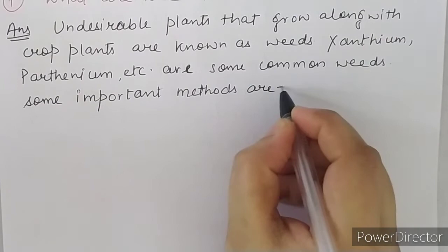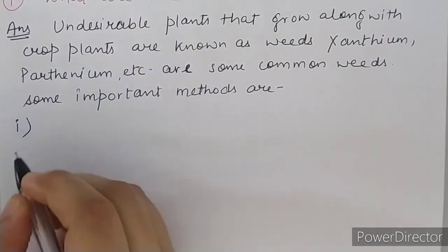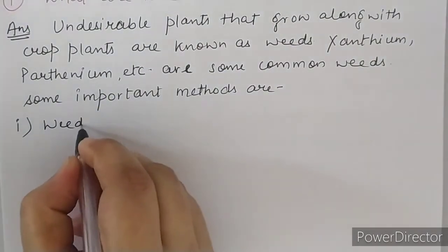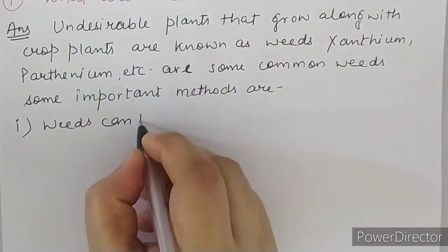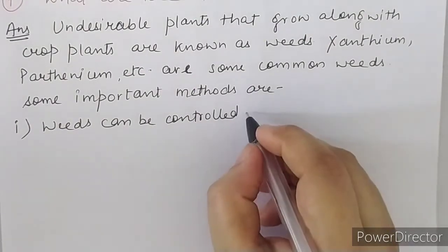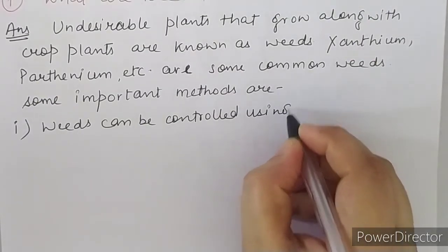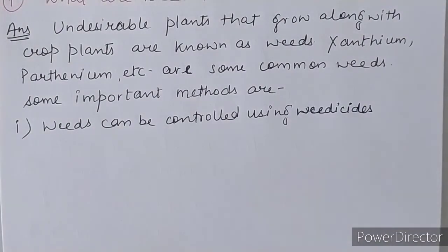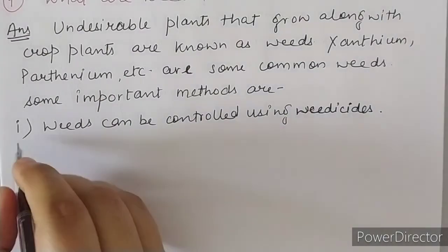First is, weeds can be controlled using weedicide. Okay, what is weedicide? You know that it is a chemical which is sprayed in the field to kill the available weeds. And weedicide is not harmful to the crop as well.